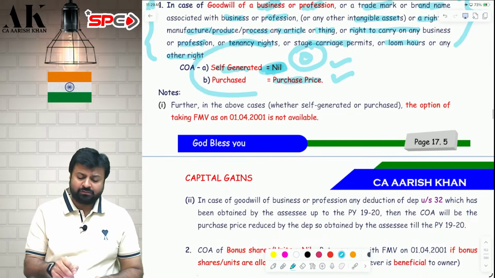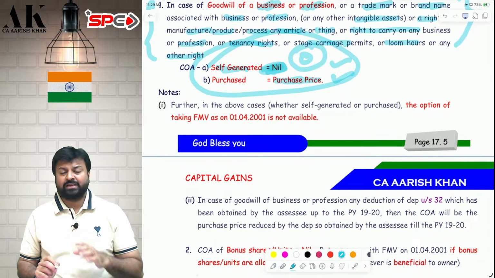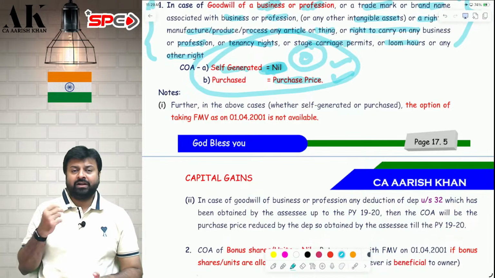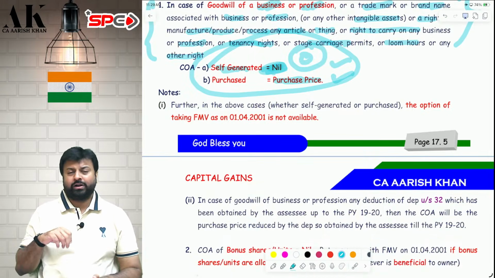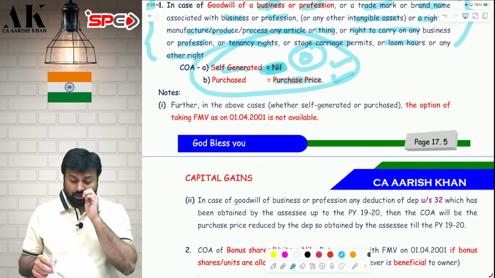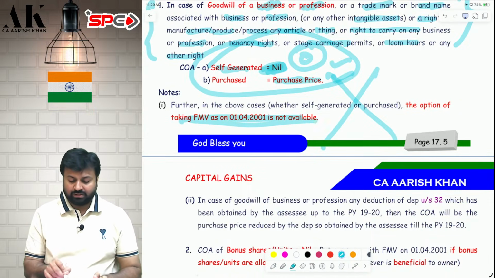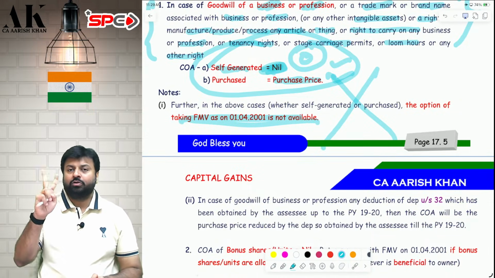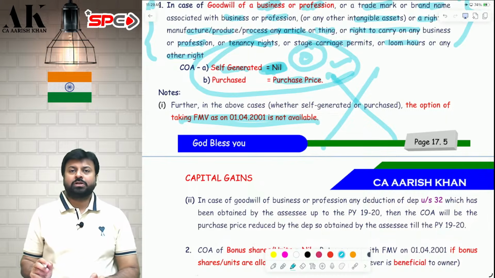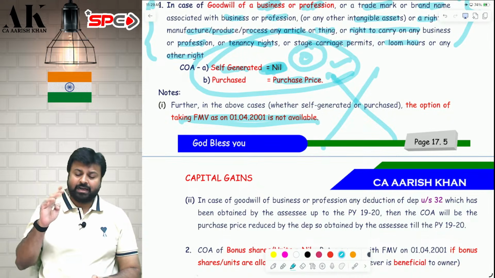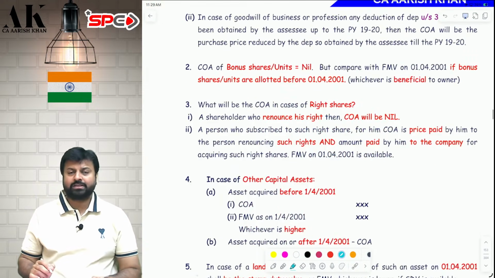Now, one bad news for all these items. The bad news is, in all these items, even if it is purchased before 2001 or generated before 2001, the option to take FMV on 1/4/2001 is not available. There are two places under income tax law where the option to take FMV on 1/4/2001 is not available. One is this, and one will come later on in this chapter, in the case of conversion of an AOP, BOI, or stock exchange into a company. That time also we will see that. I hope it is clear to all of you.